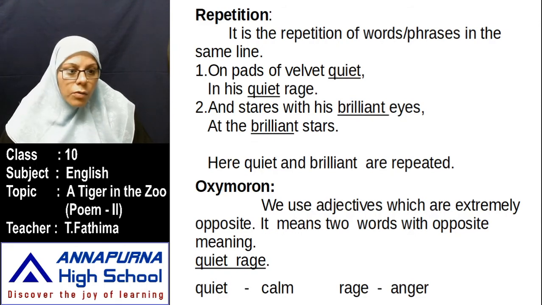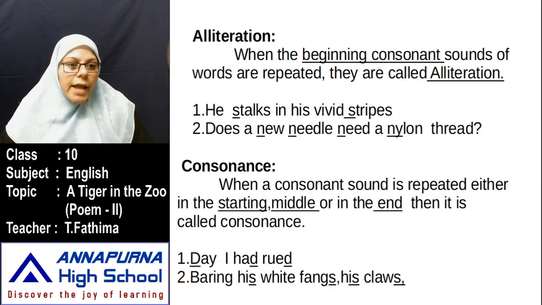Now let us go to alliteration. When the beginning consonant sounds of words are repeated, they are called alliteration. Alliteration means take consonant sounds only.